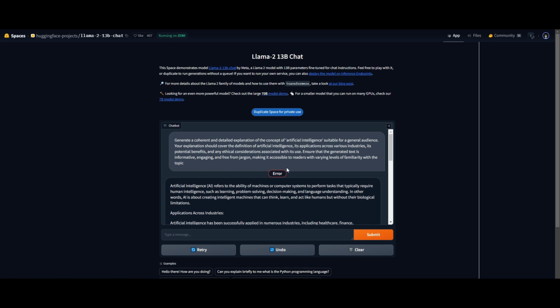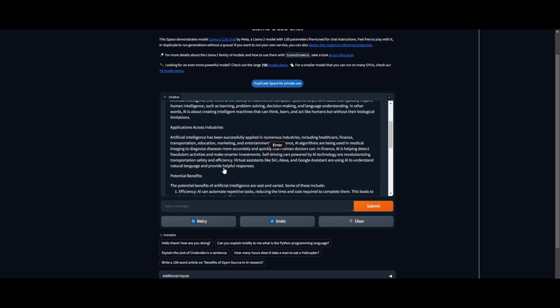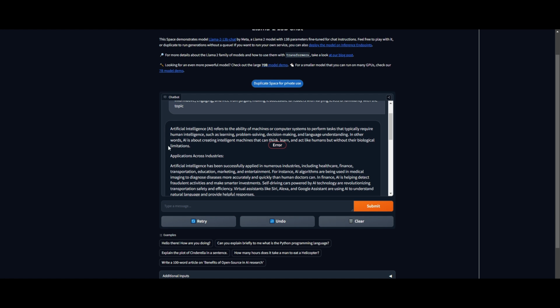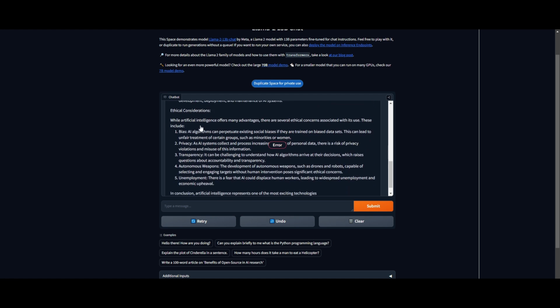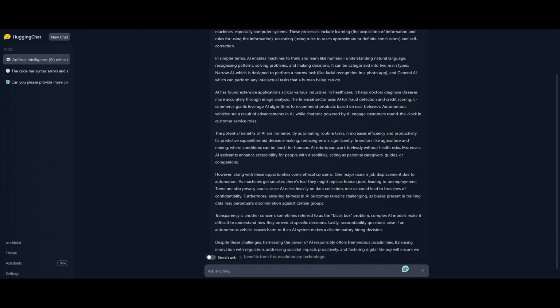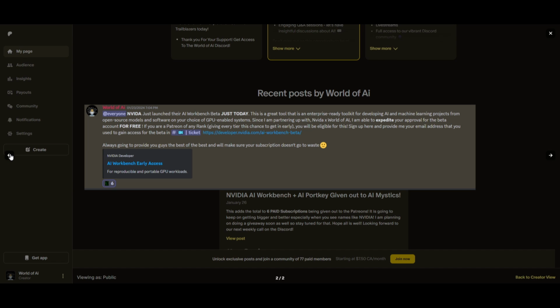Now, we're going to compare both of these responses. Now, ignore this error, it's completely fine. And I just simply had asked it this prompt. So in this case, I had got this generation from Llama 13B, and this is the generation I got from the MiniCPM model.